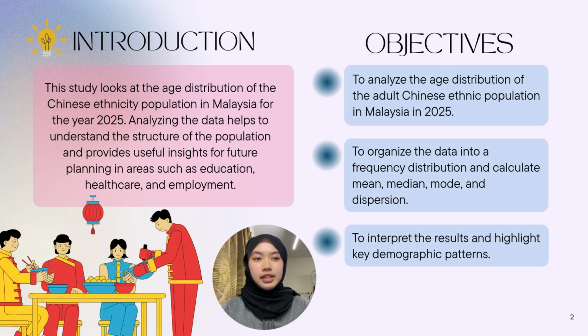This study looked at the age distribution of the Chinese ethnicity population in Malaysia for the year 2025. By analyzing the data, we aim to understand the population structure and provide useful insight for future planning in areas such as education, healthcare, and employment. Our objectives are to analyze the age distribution of the adult Chinese ethnic population in Malaysia in 2025, to organize the data into a frequency distribution and calculate the mean, median, mode, and dispersion, and also to interpret the result and highlight the key demographic pattern.